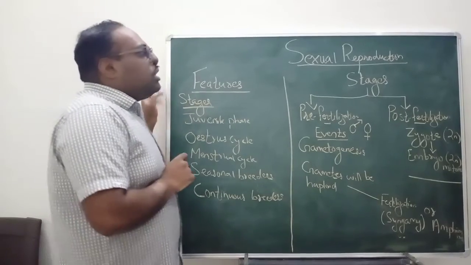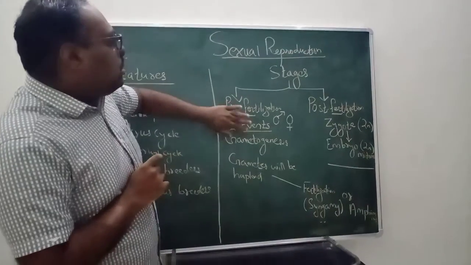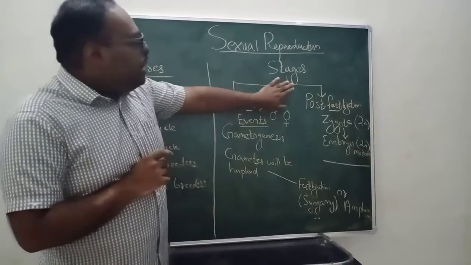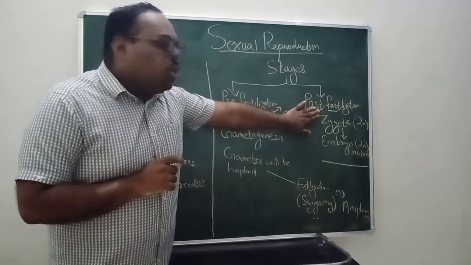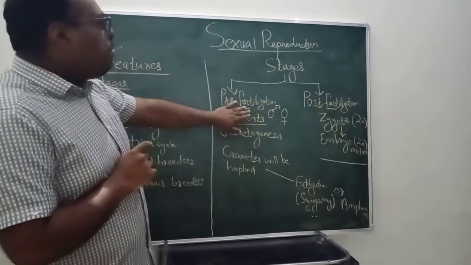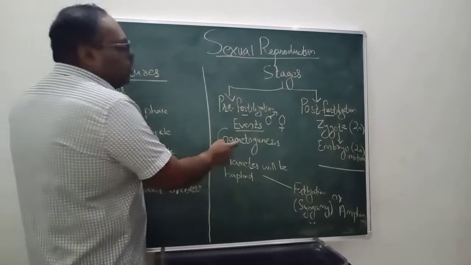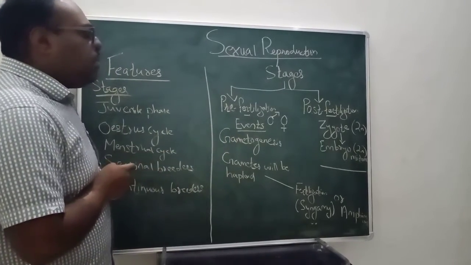This process of sexual reproduction is divided into phases. One is the pre-fertilization event, and in the middle you will have fertilization, then we will have post-fertilization. In the pre-fertilization stage, gametogenesis takes place. We will discuss that in detail in the chapter on reproduction in humans.